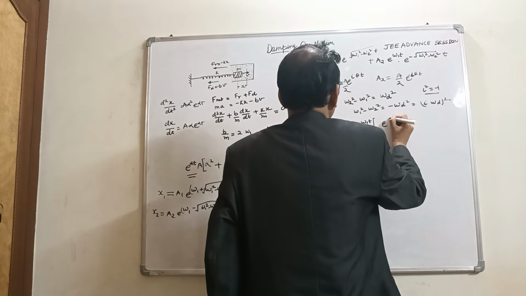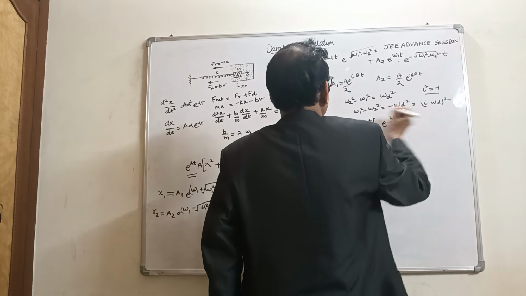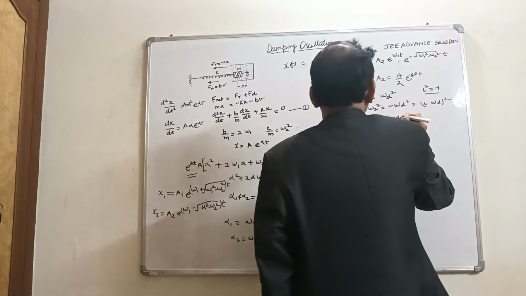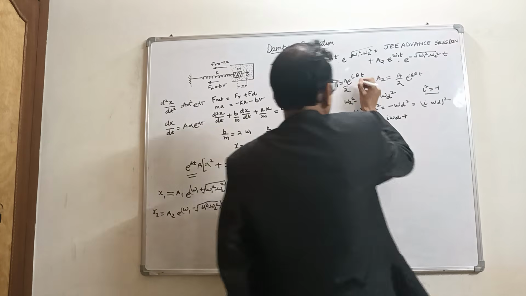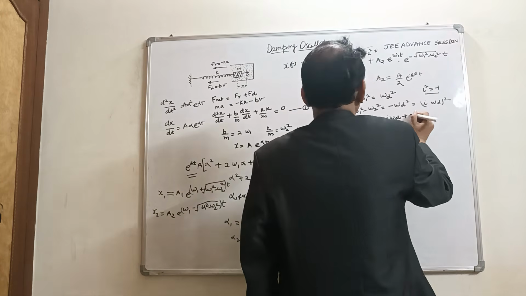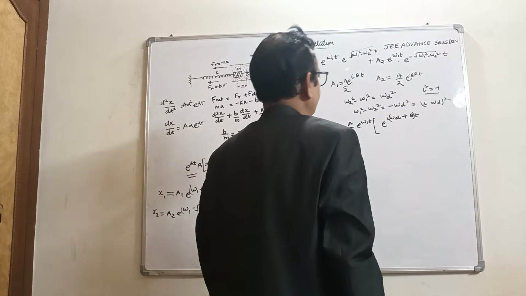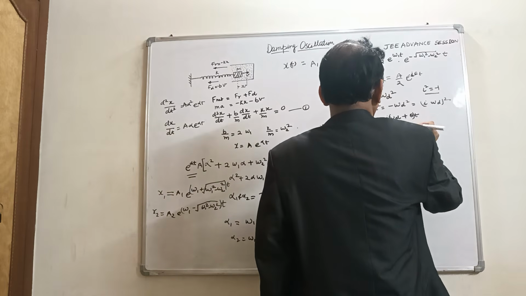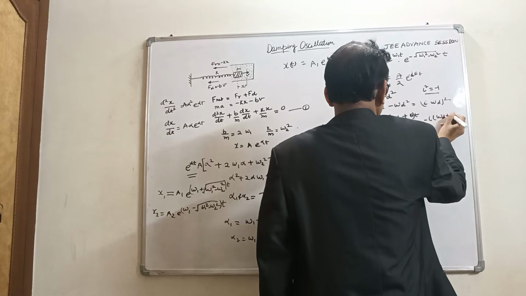So this becomes e raised to power i omega d plus theta into t, plus e raised to power minus i omega d plus theta into t.